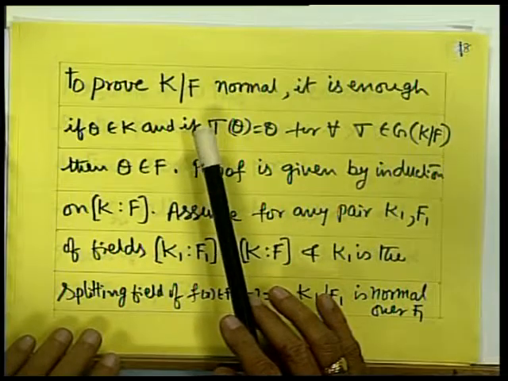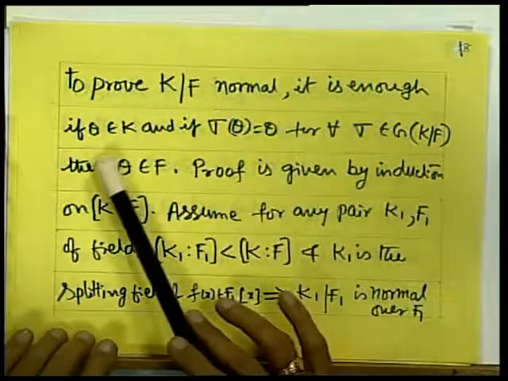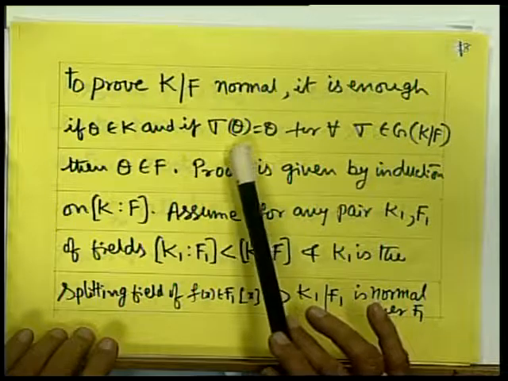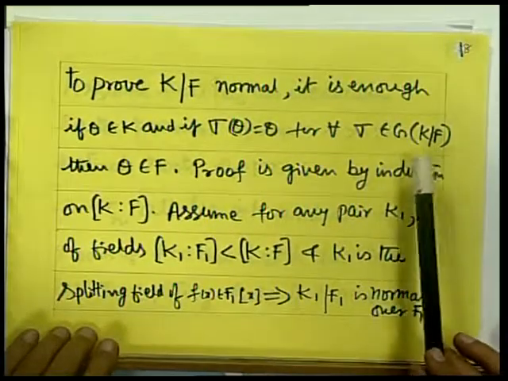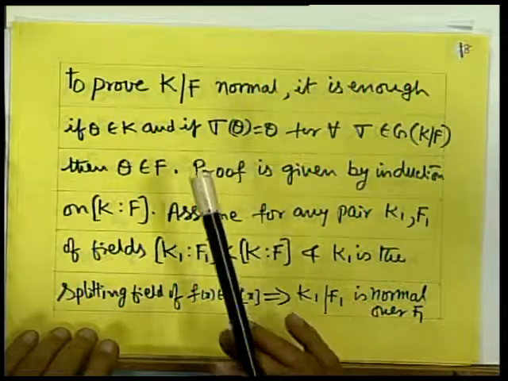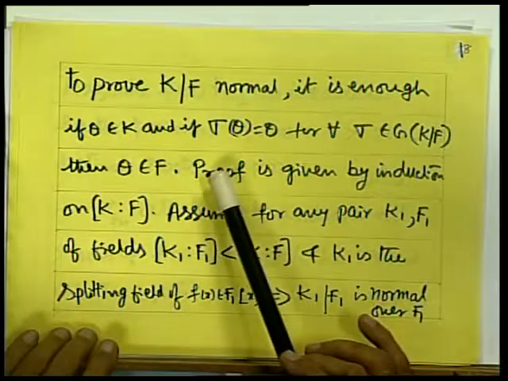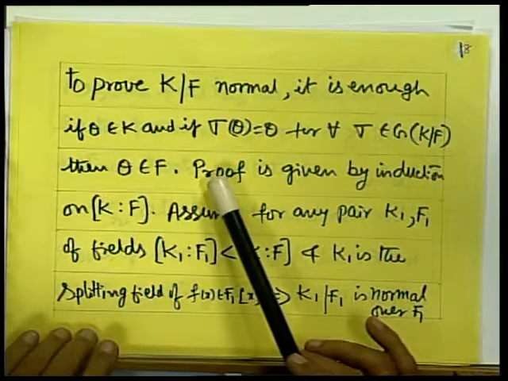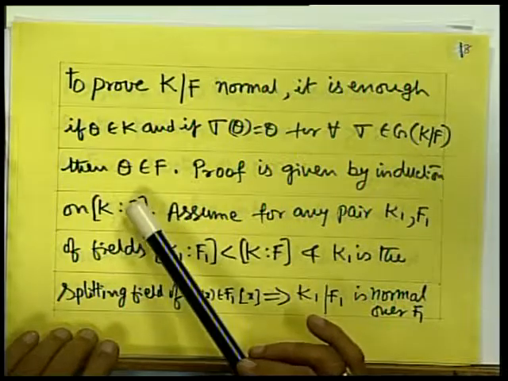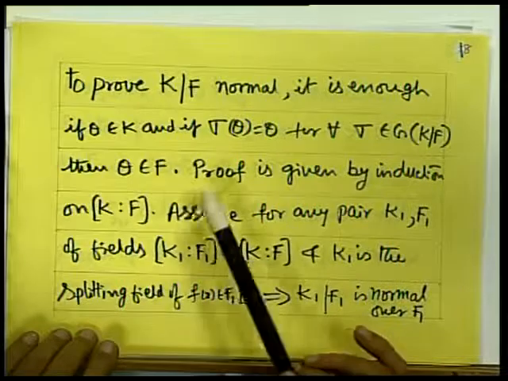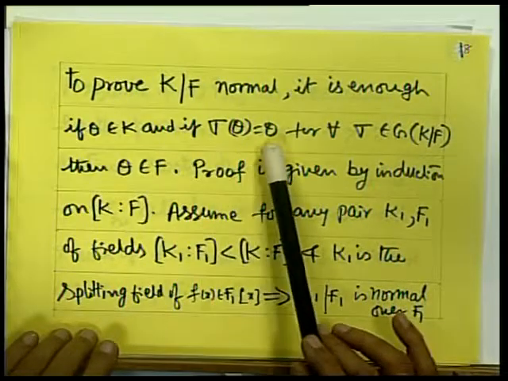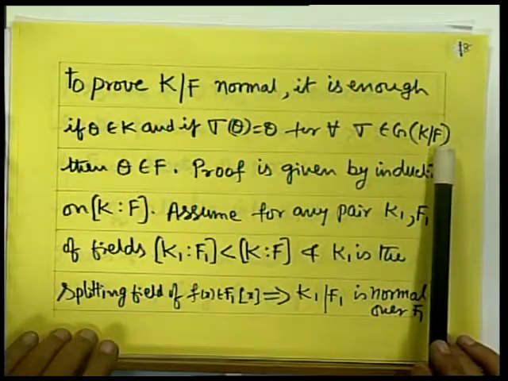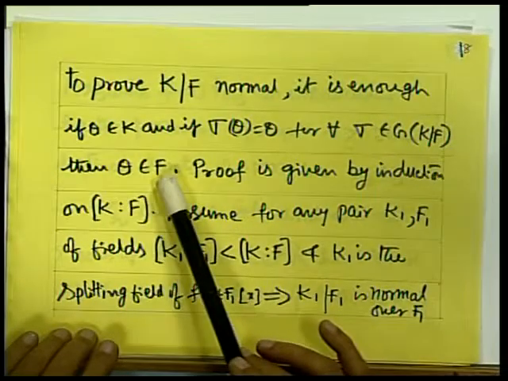Now to prove K is a normal extension of F, it is enough to show that if theta belongs to K and sigma theta equals theta for every sigma belonging to G(K/F), then theta is in F. So what is a normal extension? It should be a finite extension, and next the fixed field of G(K/F) is F. Of course, a splitting field is a finite extension. Now to prove it is a normal extension, theta belongs to K. If sigma theta equals theta for every sigma belonging to G(K/F), I have to prove that theta is in F.